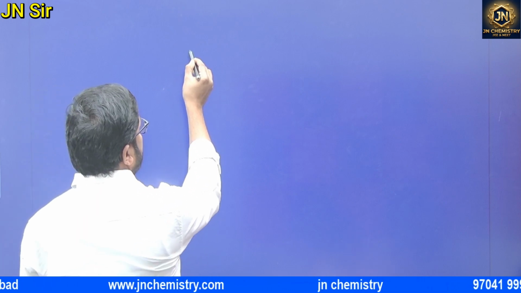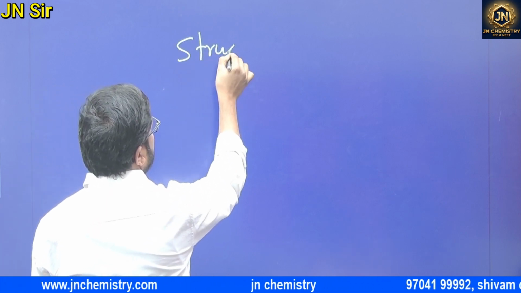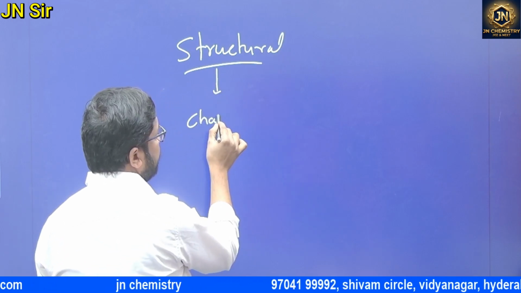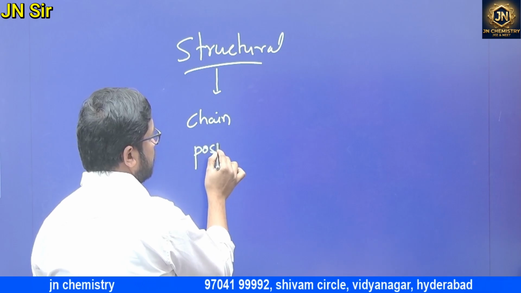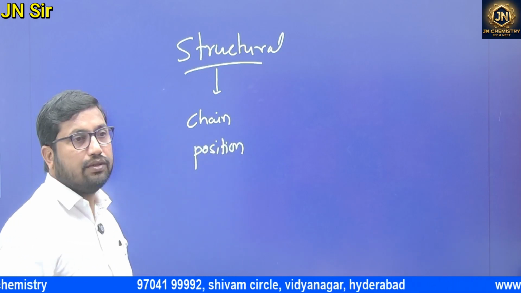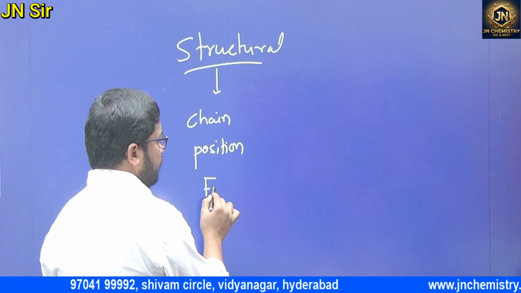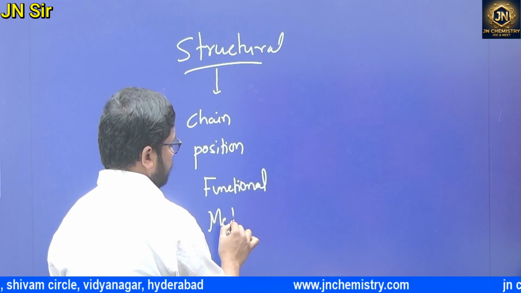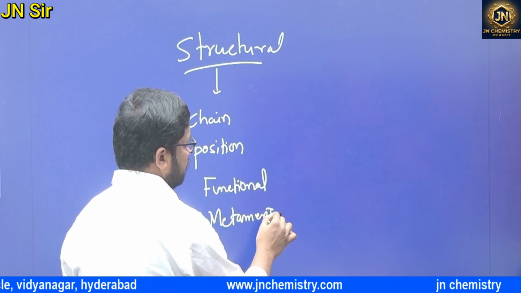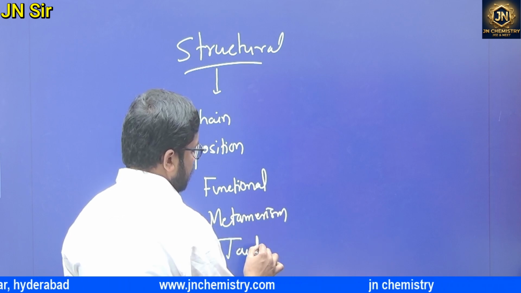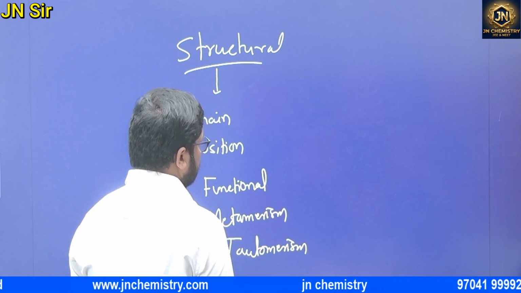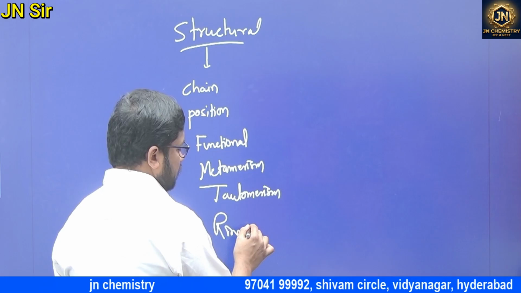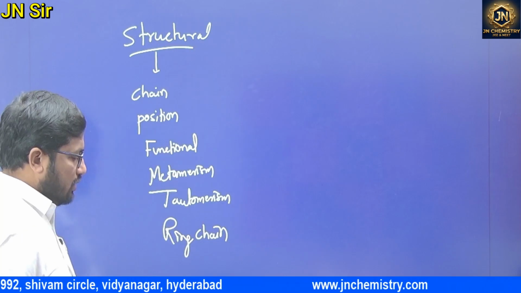In structural isomerism, once again, write it down: chain isomerism, position isomerism, functional isomerism, metamerism, tautomerism, and one more, that is ring chain isomerism.